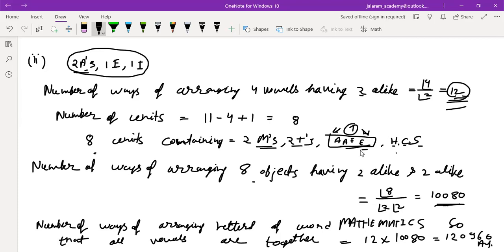Is it correct, everyone? Have you understood? Do you want to copy it?